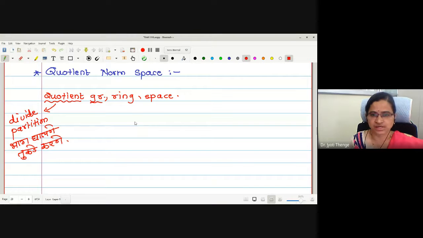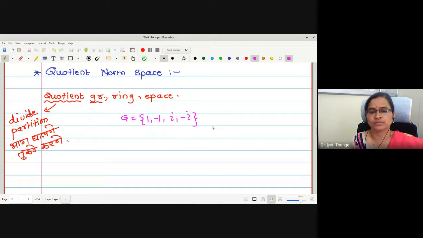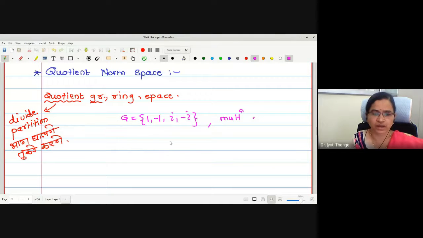Let us try to understand. Let me take a simple example. Suppose G is a group I am considering: a simple group {1, -1, i, -i}. Is it a group? Under which operation is it a group? Multiplication. Yes, multiplication. Dot we were using, right?